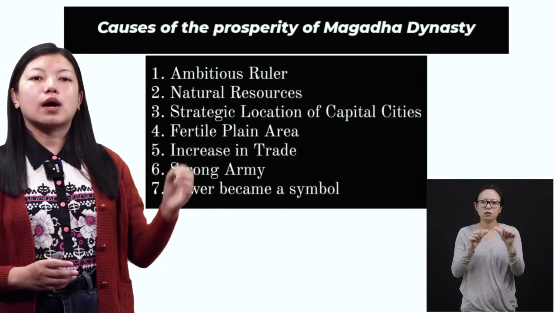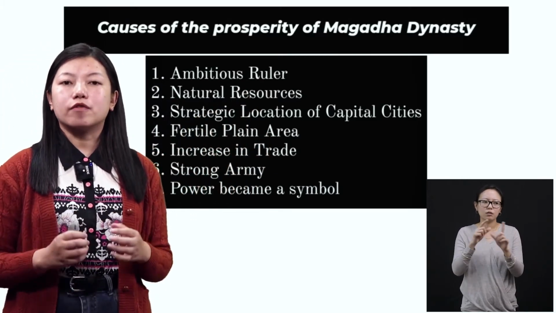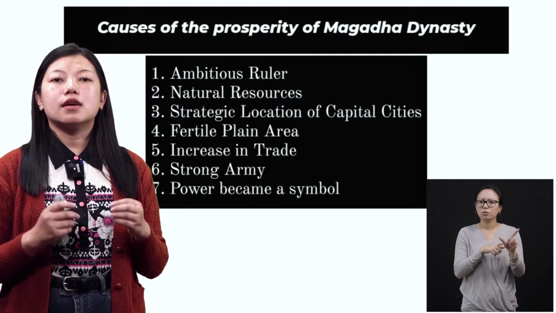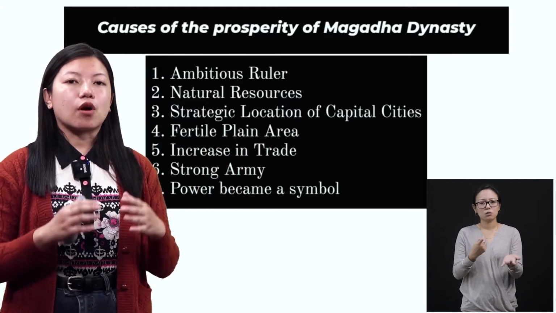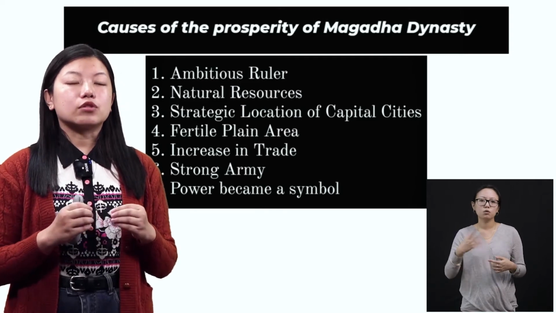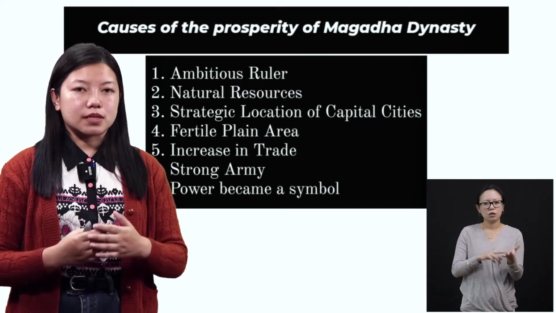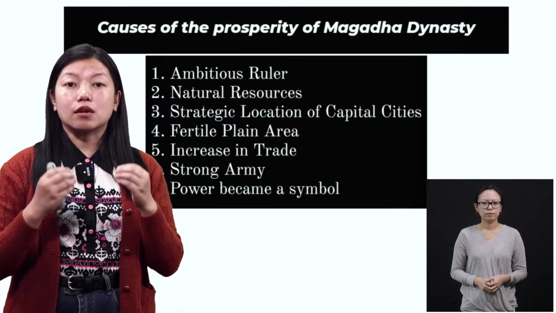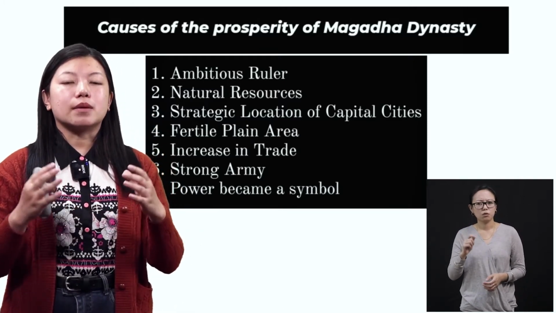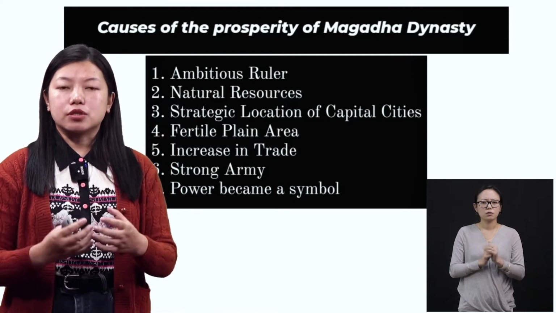So number one, why they became a powerful dynasty was because they had ambitious rulers, right? These rulers of Magadha not only worked to improve themselves, but they also had a vision, all right? They had a goal that they would make their empire bigger. They had an ambition, all right?